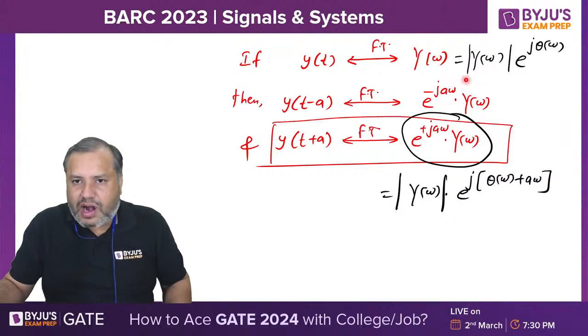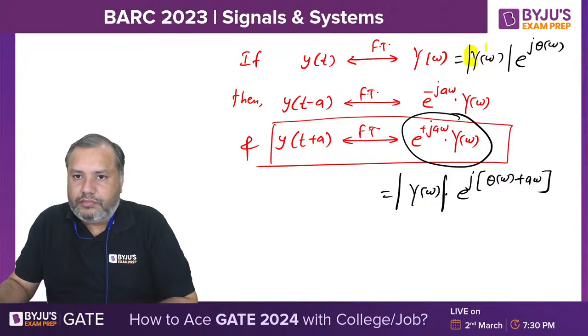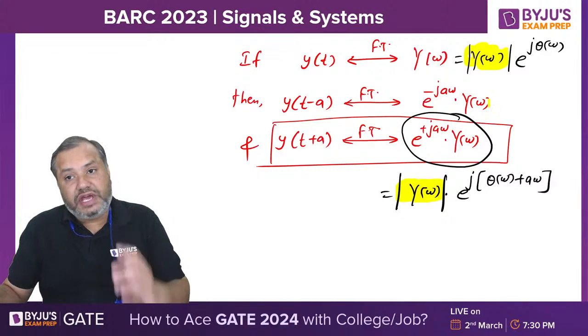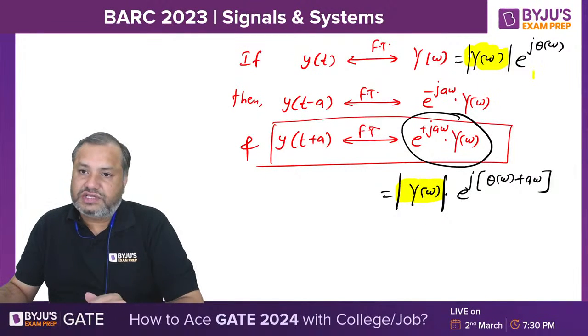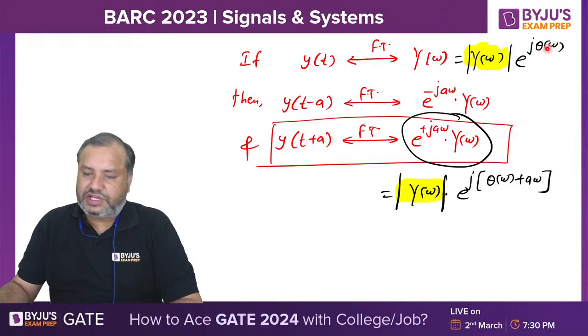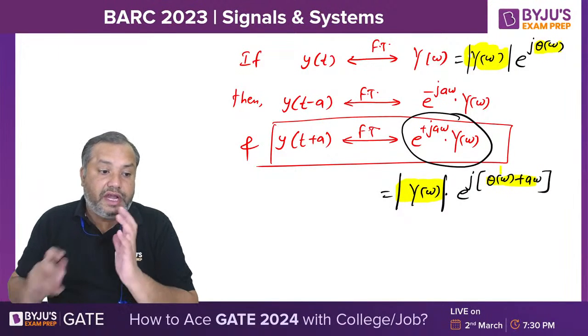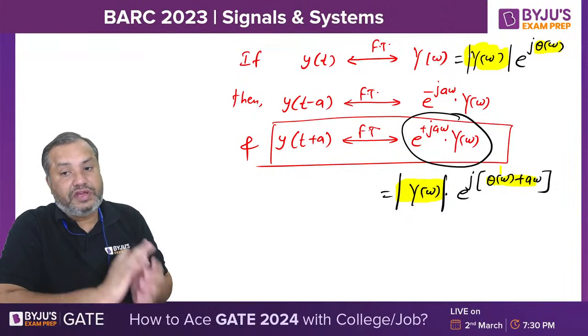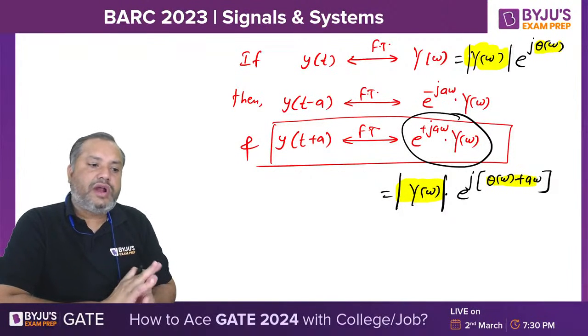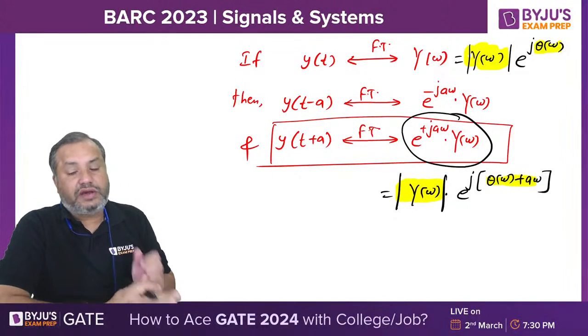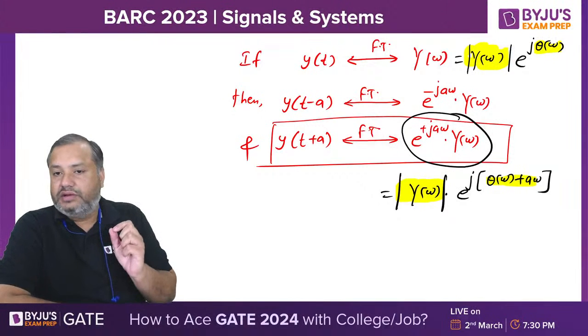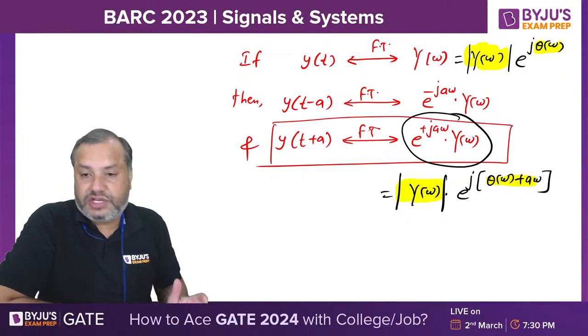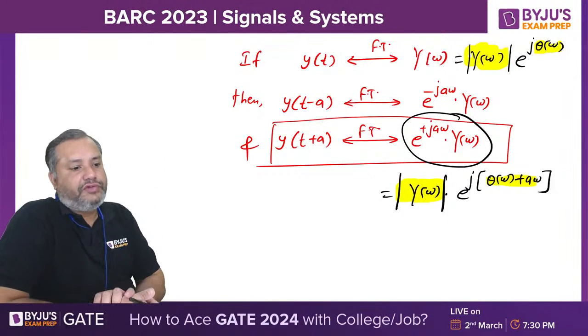The magnitude part remains the same. But there is a change in the phase part. Earlier the phase was theta omega. Now the phase is changed to theta omega plus a omega. It means a linear phase term is added. So whenever you do a shift in time domain, it corresponds to a phase change in frequency domain.